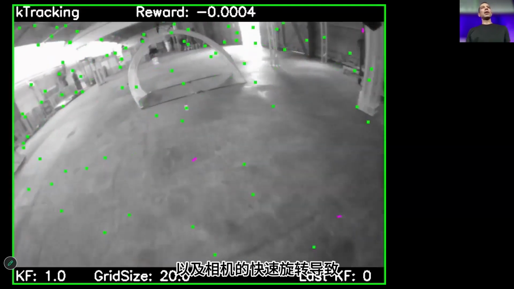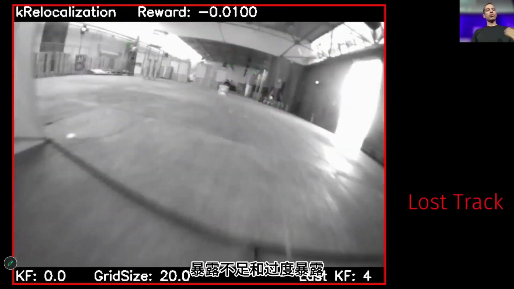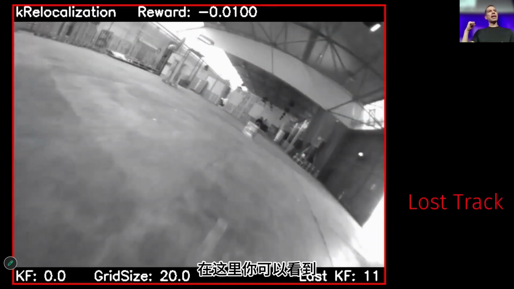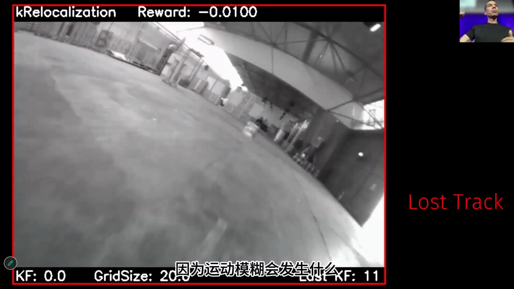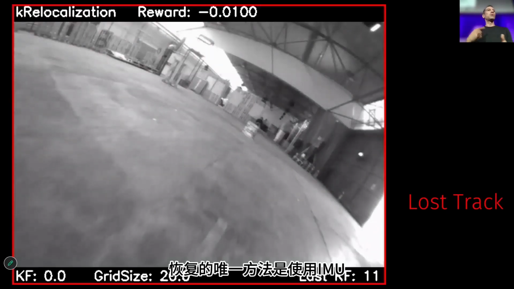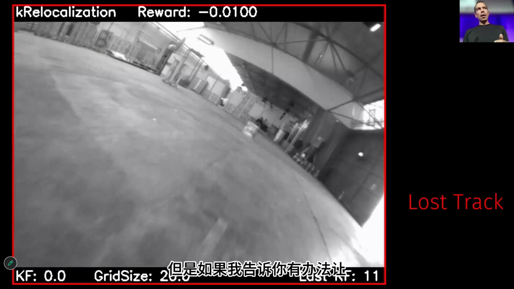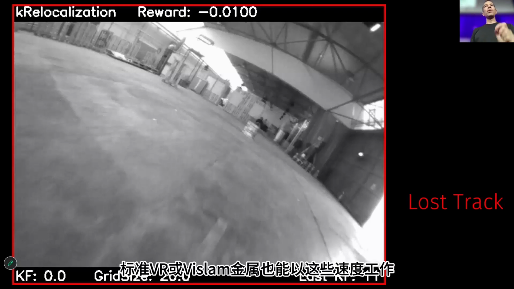And what causes this drift? Motion blur and the quick rotations of the camera that cause underexposure and overexposure. Here you can see that what happens because of motion blur is that after a while you lose feature tracks. The only way to recover is to use an IMU, but VO approaches alone are not enough. But what if I told you that there is a way to make VO, standard VO or VSLAM methods, work also at these speeds?